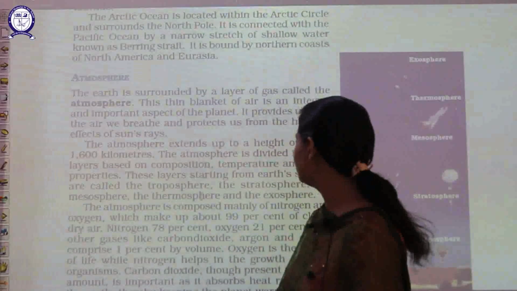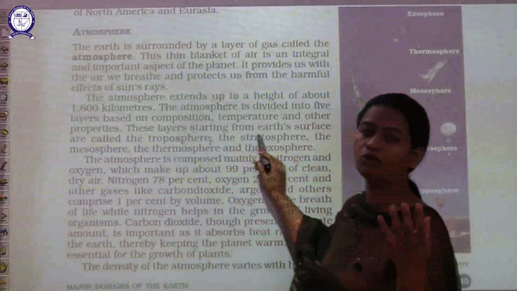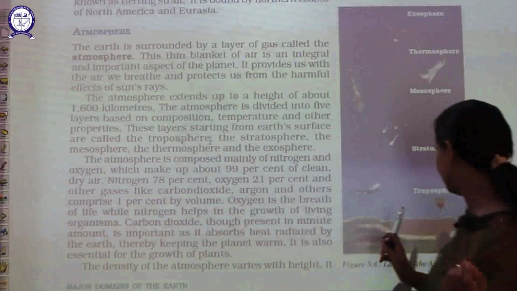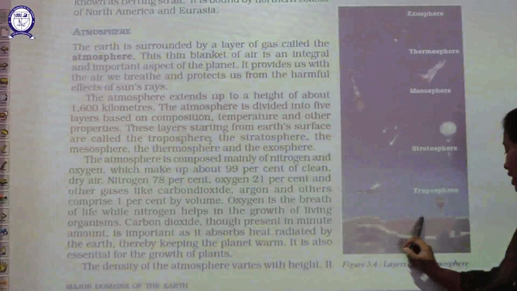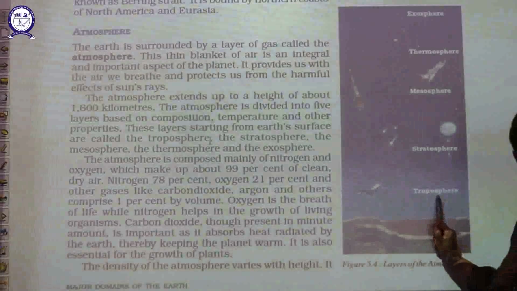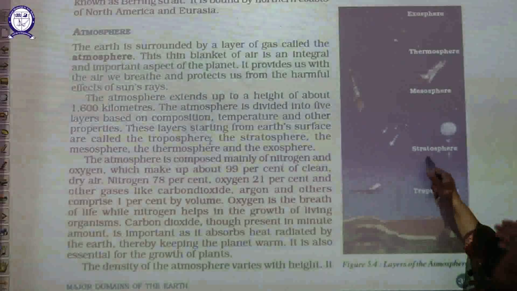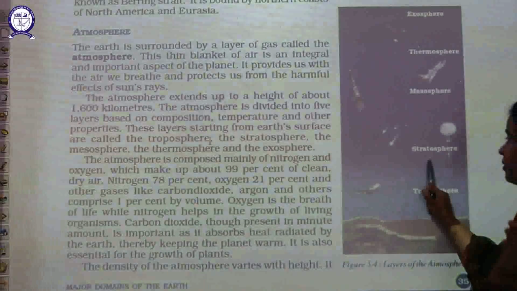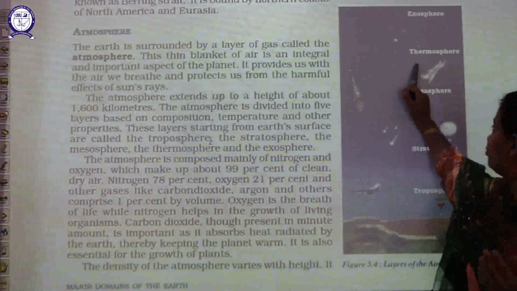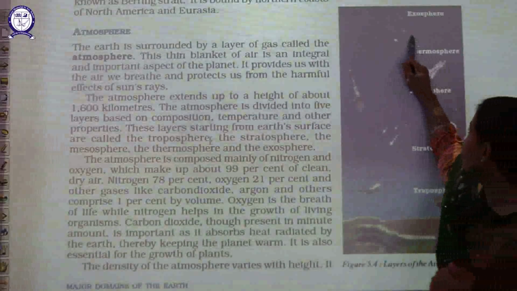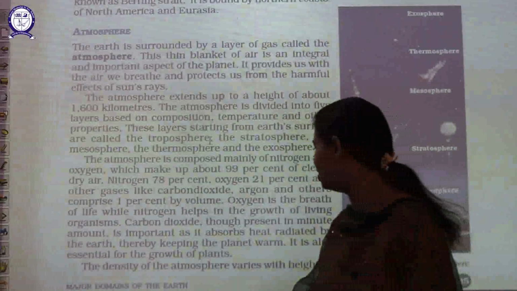This gas is also present in atmosphere. Thereafter, if we study, then what can we say? If we talk about the structure of the atmosphere, you can see here, the atmosphere contains various layers. The first layer, the beginning layer, is the troposphere. Thereafter, the next layer of the atmosphere is stratosphere. Then the next is your mesosphere. And the next layer of atmosphere is your thermosphere. And the last layer of the atmosphere is exosphere. That is what is mentioned here.